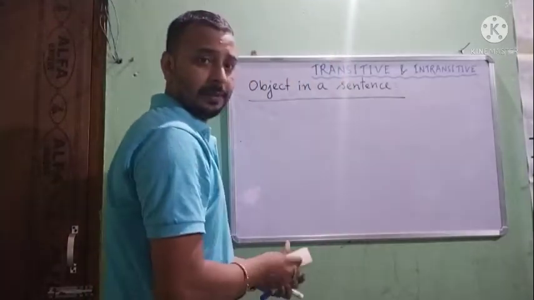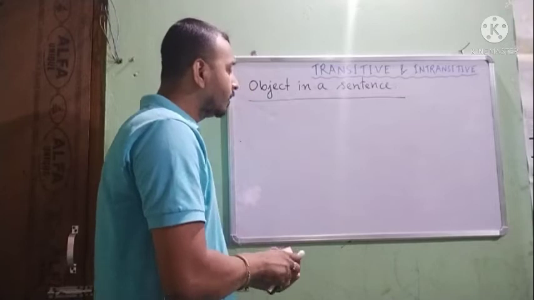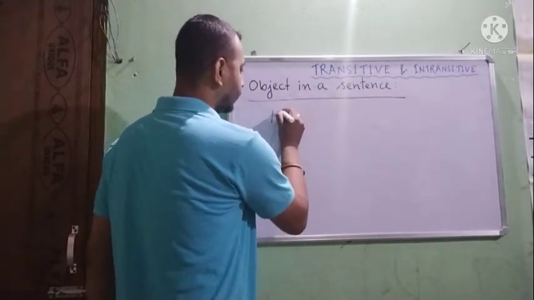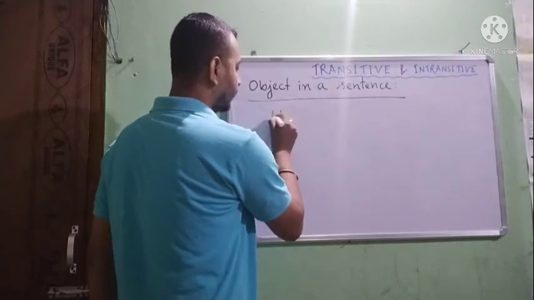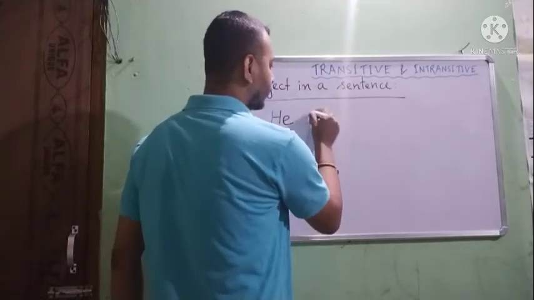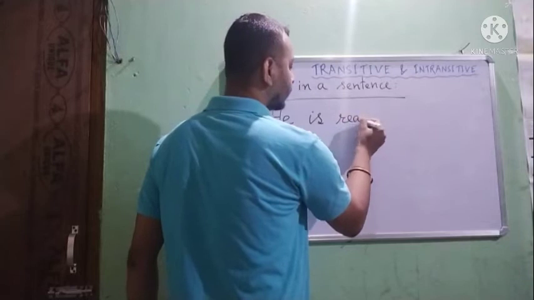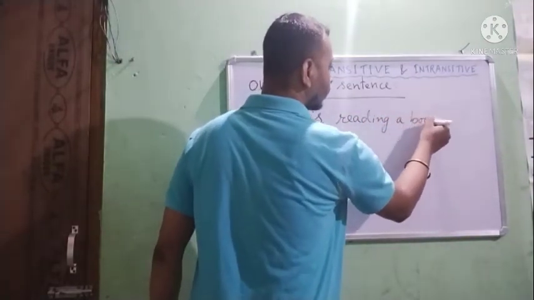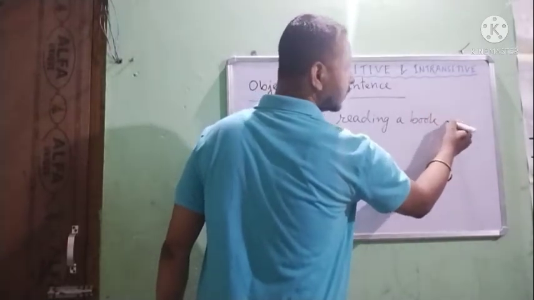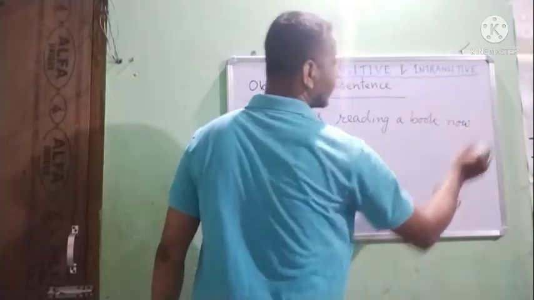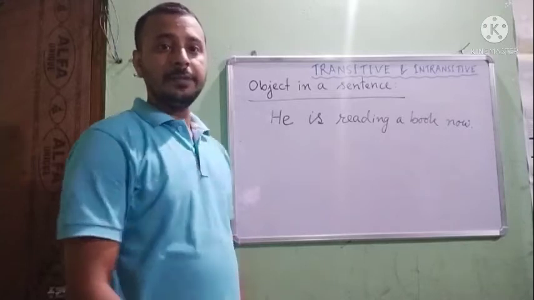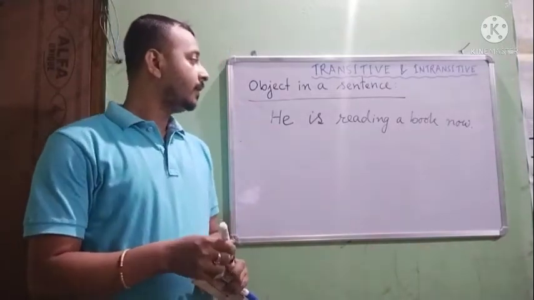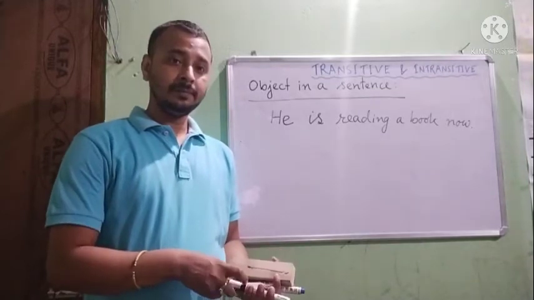One more example I want to give you here. In this sentence, try to find out the object yourself quickly. He is reading a book now.